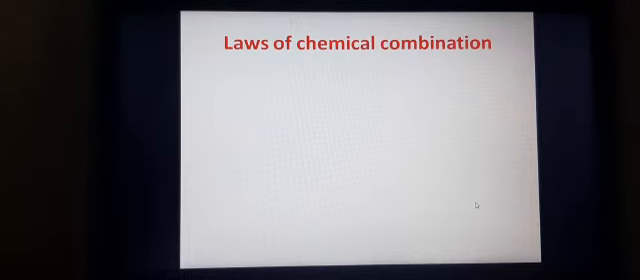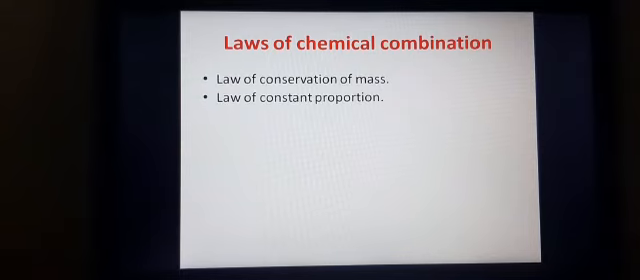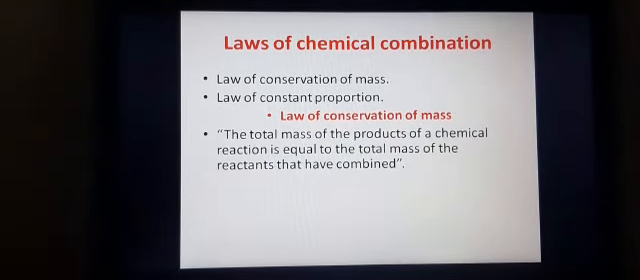Now let us move on to the next concept, that is law of chemical combination. That means how compounds have combined. Combination is based on certain laws, and they are known as laws of combination. And there are mainly two types of chemical combination, that is law of conservation of mass and law of constant proportion. So first we shall understand how compounds have formed, that is because of law of conservation of mass. What does the law state?